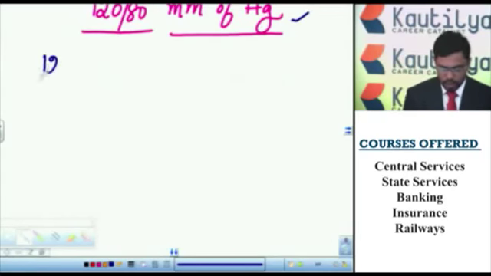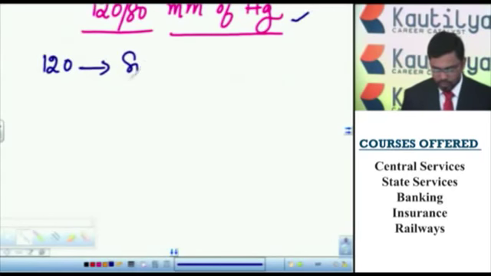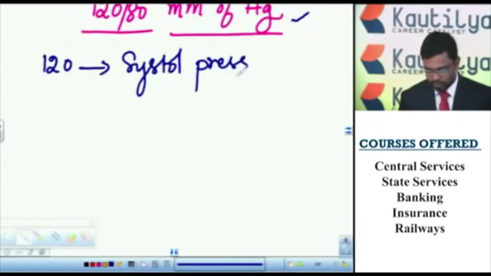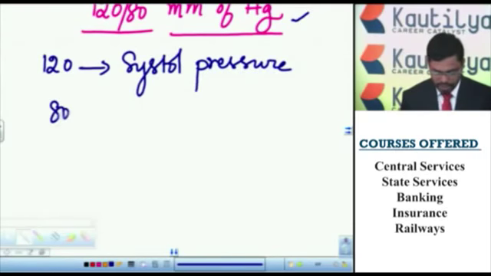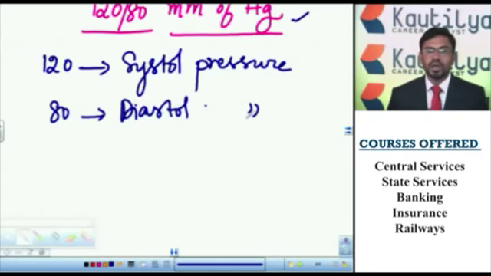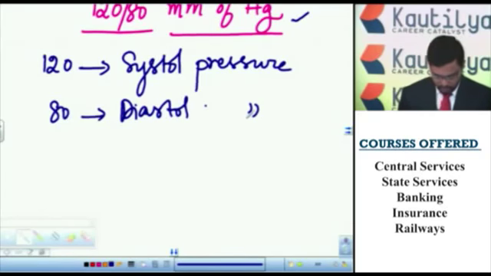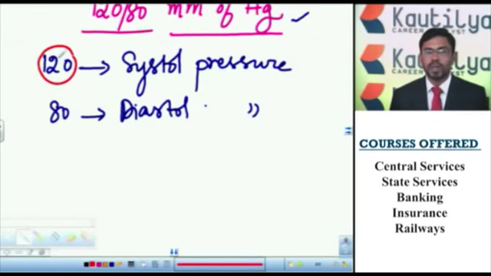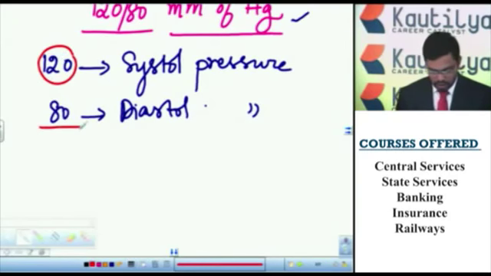Here 120 indicates systolic pressure and 80 indicates diastolic pressure. When the blood vessels are in contracted position, there exerts a high pressure. That high pressure we call systolic pressure. This may be 120 millimeters of mercury. And when the blood vessels are in relaxed position, there also exerts a minimum pressure. This pressure we call diastolic pressure.